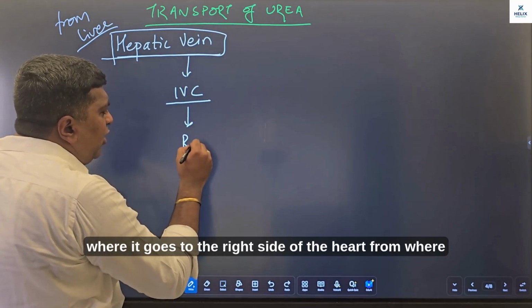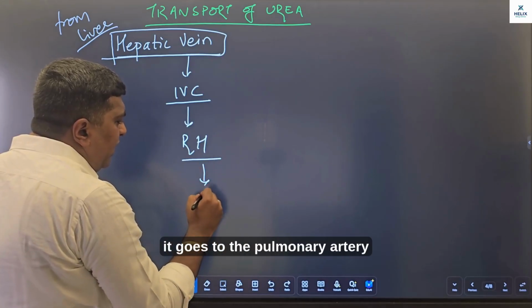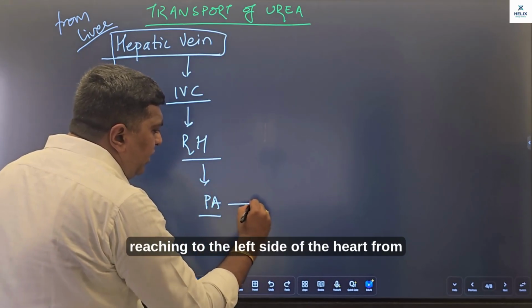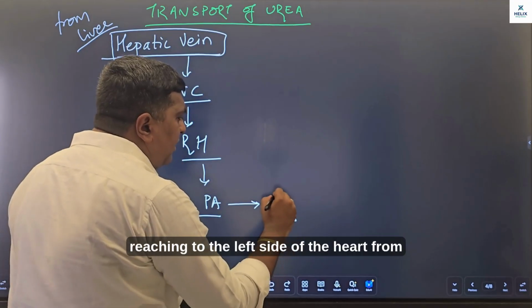to the right side of the heart, from where it goes to the pulmonary artery, reaching to the left side of the heart.